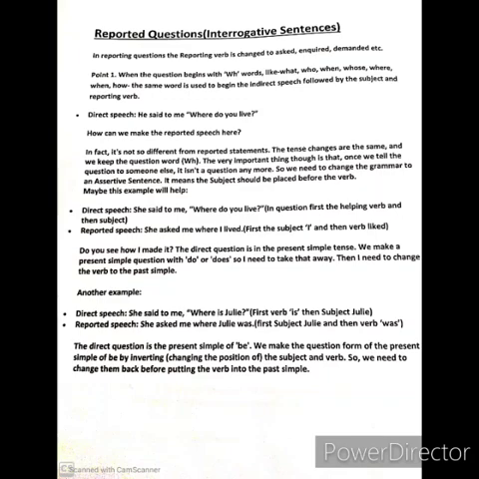The direct question is in the present simple tense. We make a present simple question with do or does. So I need to take that away. Do or does will be removed. Then I need to change the verb to the past simple.